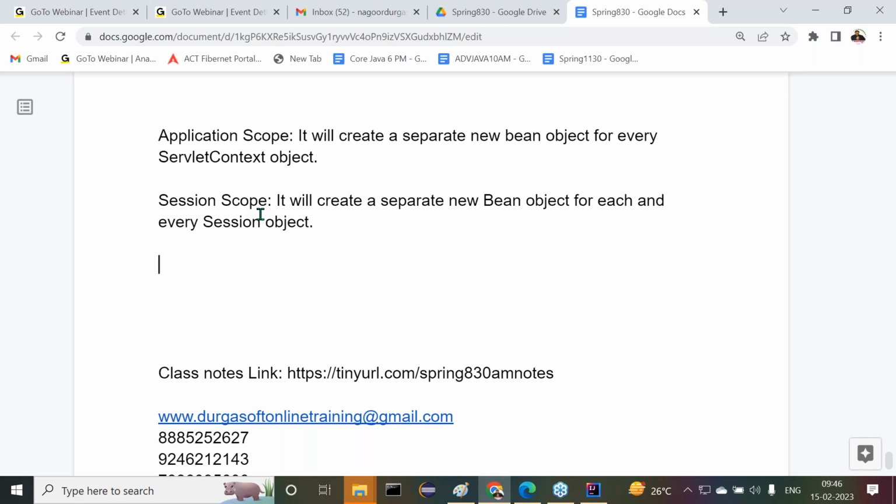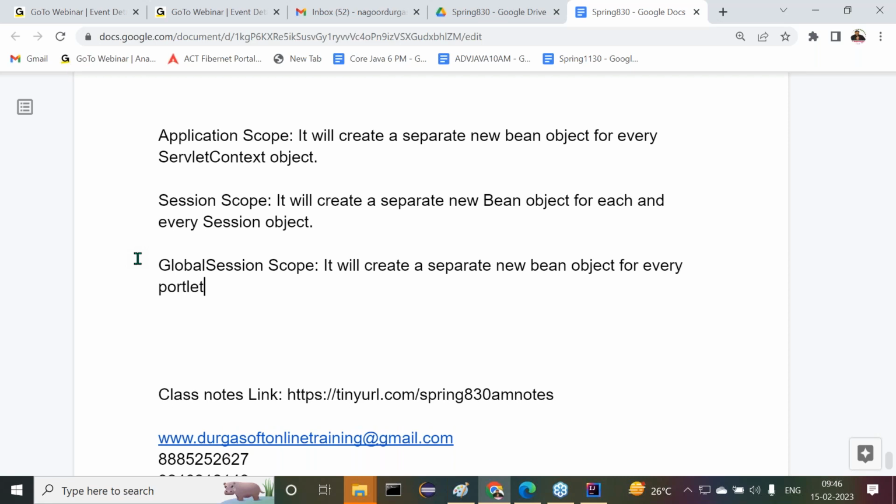All right, sir, then what is next? Global session scope. It will create a separate new bean object for every portlet life cycle.